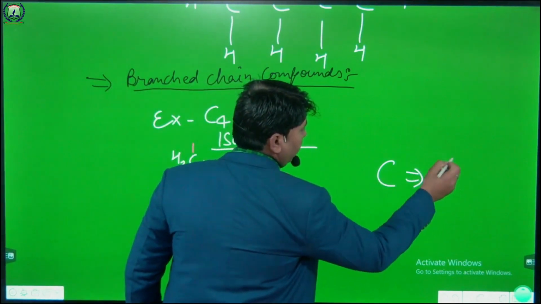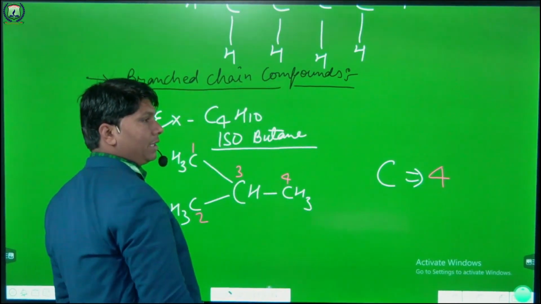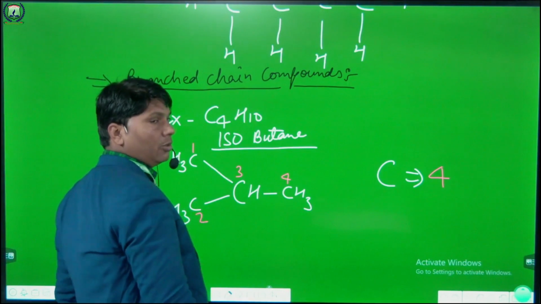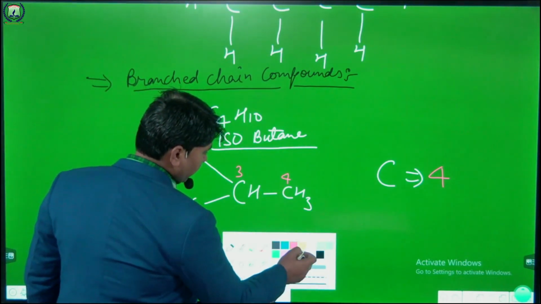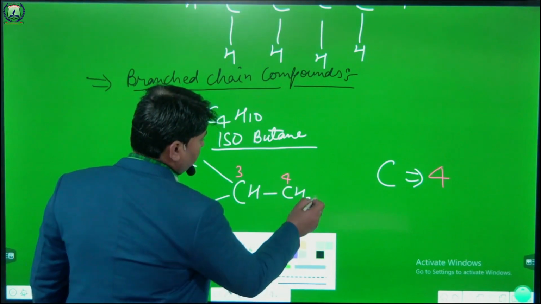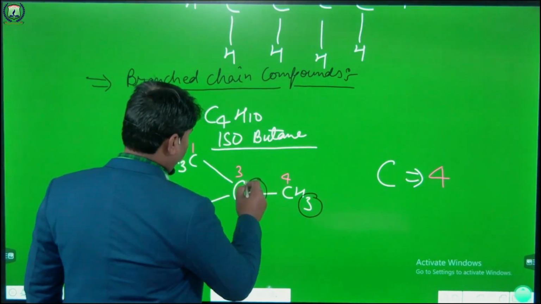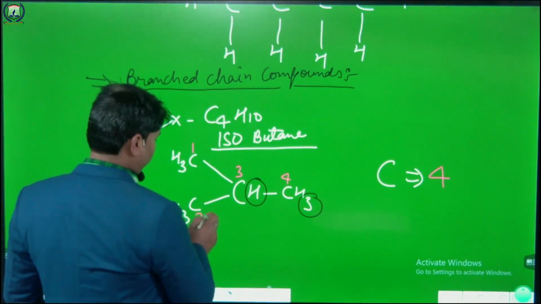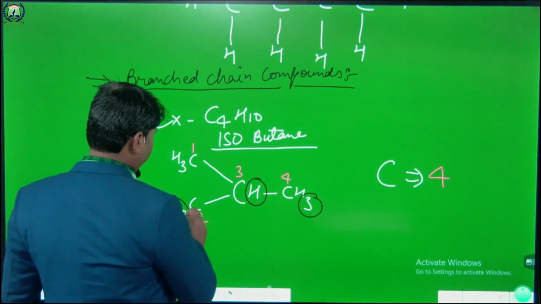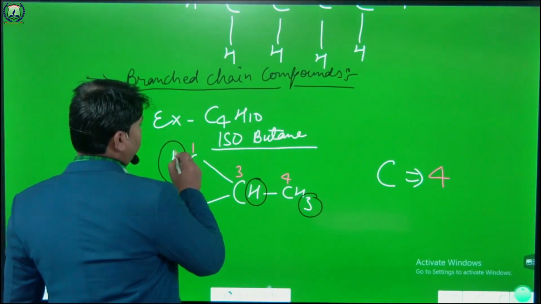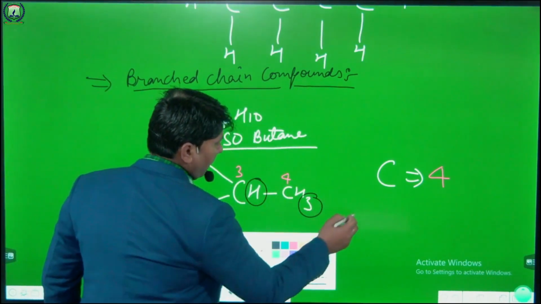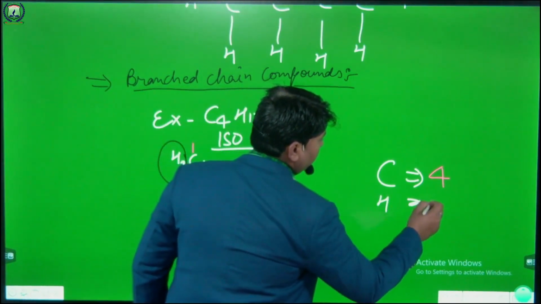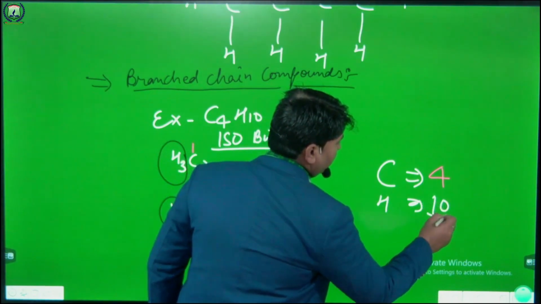So the number of carbon atoms in this compound is 4. And the number of hydrogen atoms: 3, 4, 4 and 3, 7 and 3, 10. So the number of hydrogen atoms is 10. Clear to everyone?